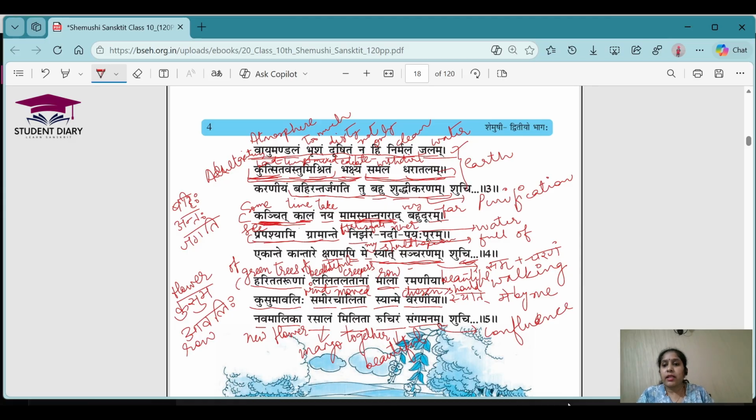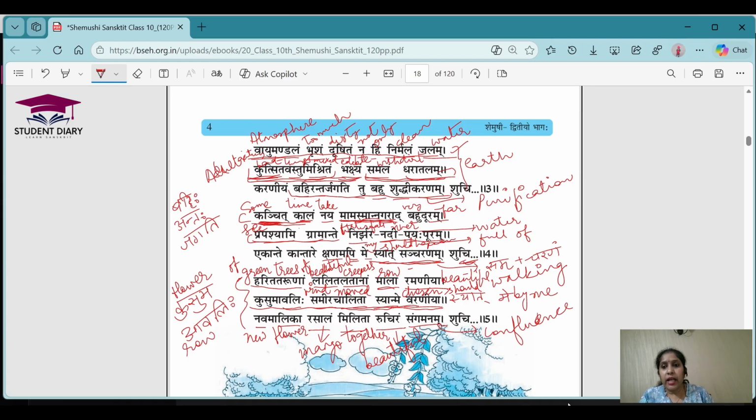So in this one, the poet is actually describing the beauty of a forest, basically, or some orchard you can say. So in this one, the poet is saying that the row of the beautiful green trees and the beautiful creepers is very beautiful, and the row of the flowers which is moved by the wind should be chosen by me. Means he's wishing that he should choose that kind of place where he will have a lot of flowers around him. Okay, so he's saying that the row of flowers moved by the wind should be chosen by him.